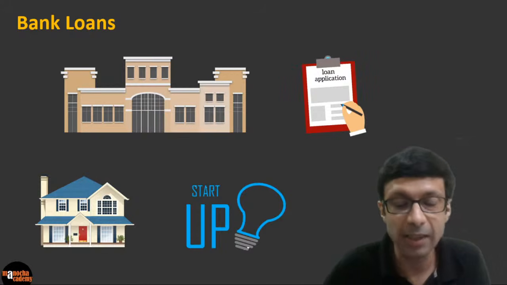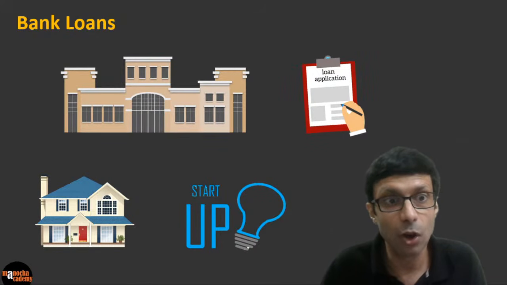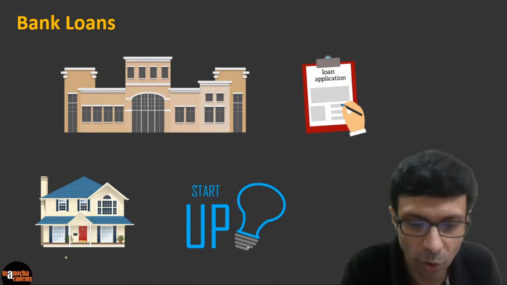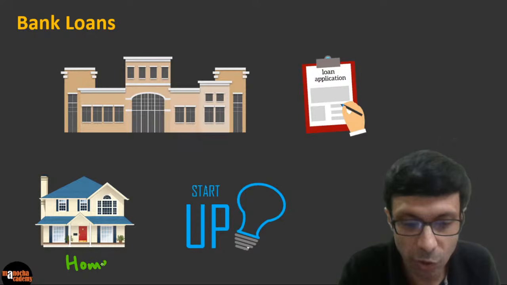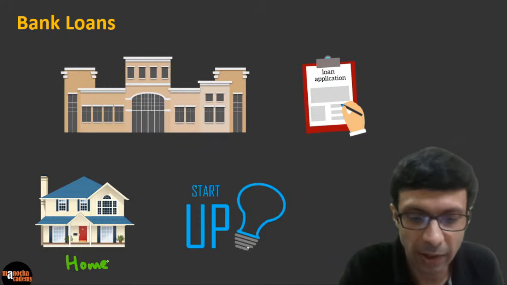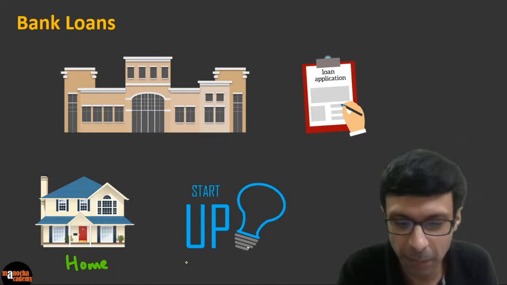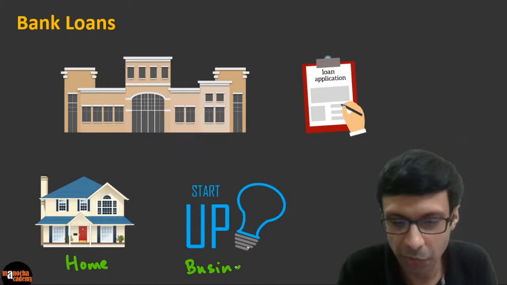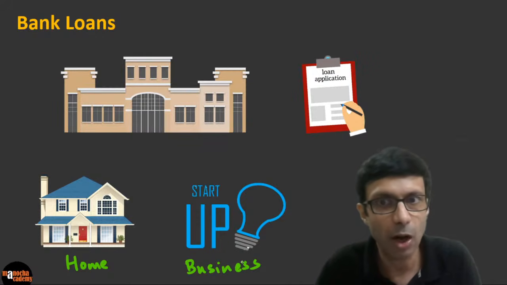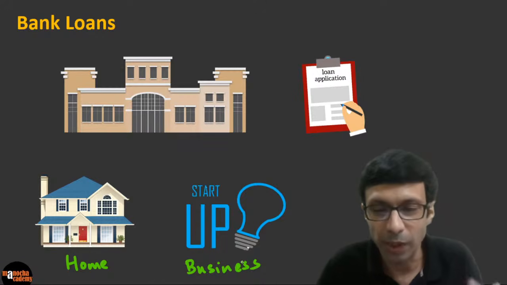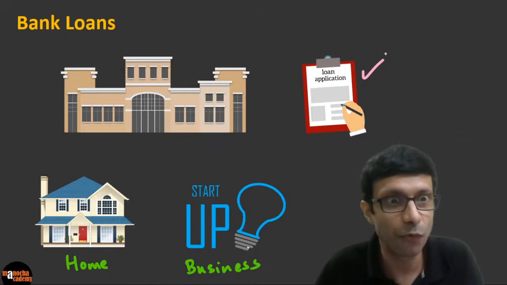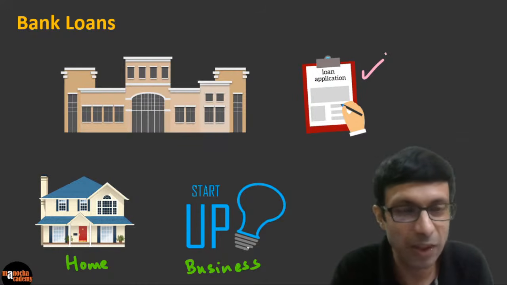So you know, guys, that the banks, they give these loans. Let's say you want to buy a house. So let's say when you guys grow up and you want to buy a home, or right now, in your family, you want to buy a home, or let's say you want to do a startup, guys. You have a business idea, and after college you want to do a startup, a business. Then you need money. You need money to buy a house or a business. Then what do we do? We fill out a loan application. We take a loan from the bank. Excellent.